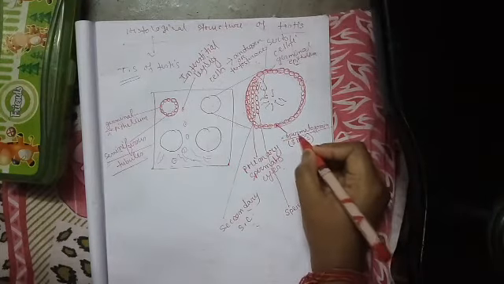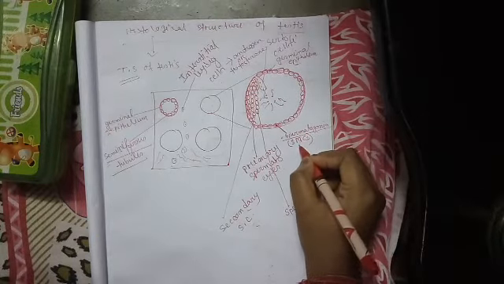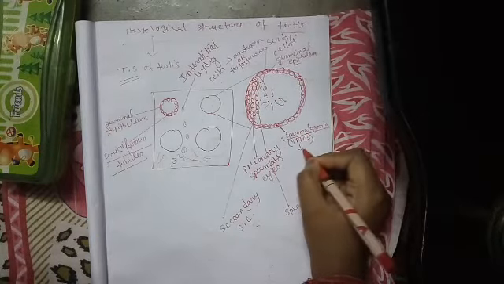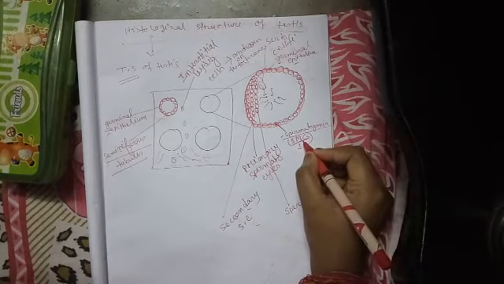The spermatogonia are also known as sperm mother cells. The name itself indicates that the sperm mother cells, or SMCs, are the cells directly involved in the formation of sperms. They are the mothers of sperms. So the first layer of germinal epithelium of the seminiferous tubule is the spermatogonia.